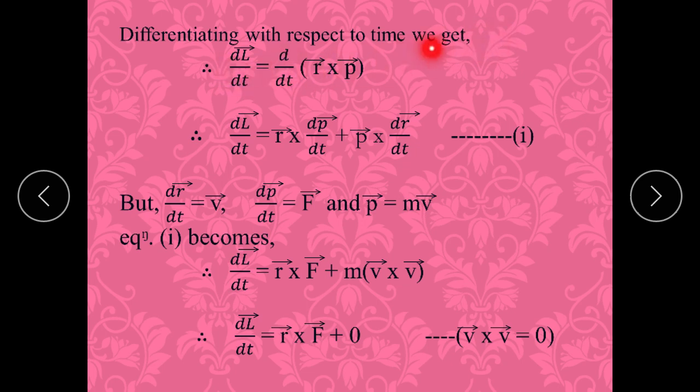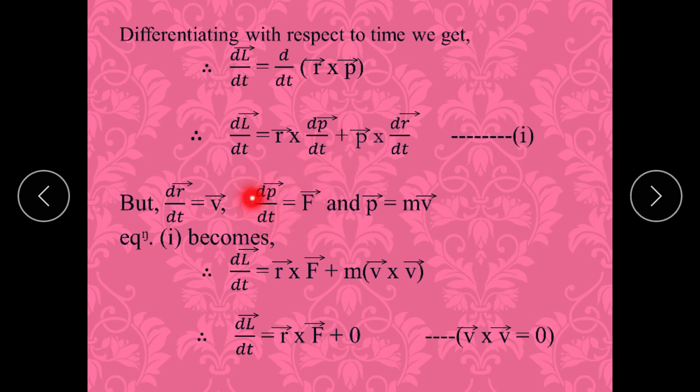Differentiating with respect to time, we get dL/dt equal to d/dt of r cross p. So dL/dt equals r cross dp/dt plus p cross dr/dt. But we know that dr/dt, distance upon time, is velocity, and dp/dt, momentum upon time, is force.